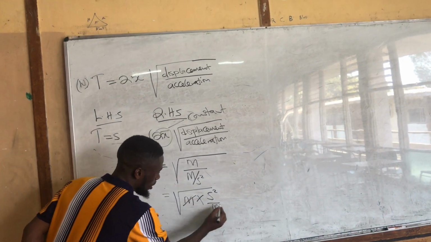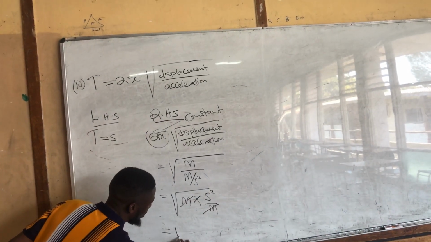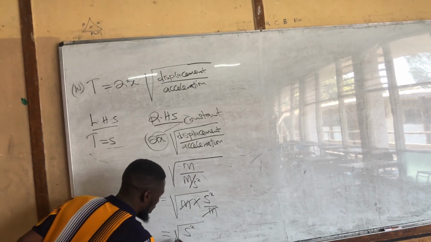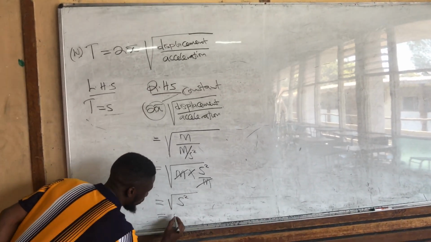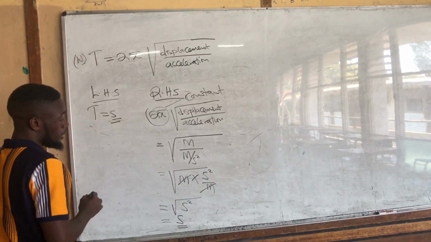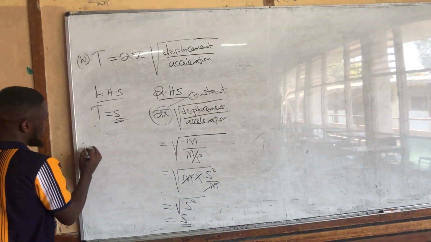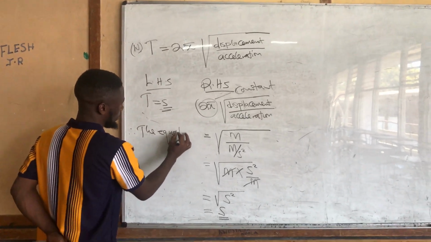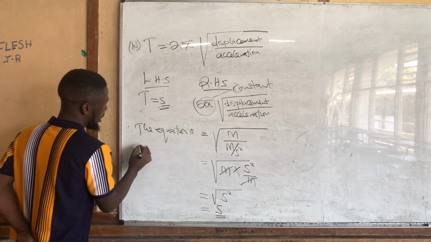So from here, this m and this m can cancel, then we remain with s squared. Meaning the square root of s squared is equal to s. So s is equal to s, then you can say, therefore, the equation is dimensional correct.